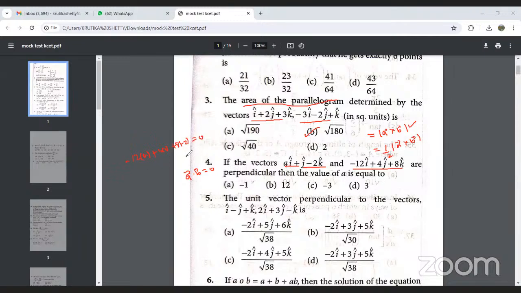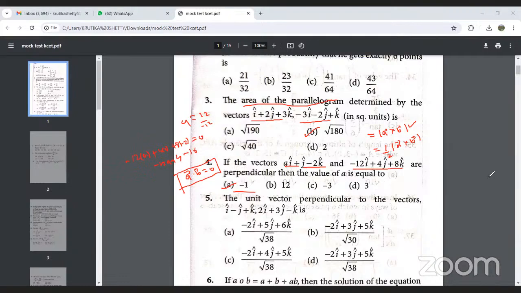When we simplify, it is minus 16 plus 4 minus 12a, so we get minus 12 a equals 12. So the a value will be equal to minus 1. So you have to use the dot product of two vectors equal to 0: take the dot product, equate it to 0, and you will get the value of a as minus 1.